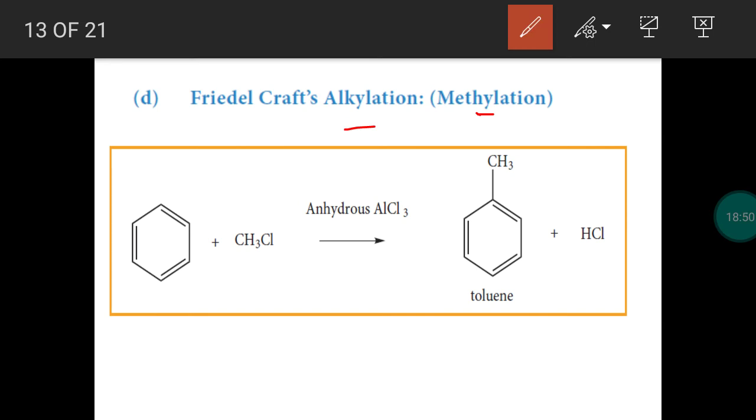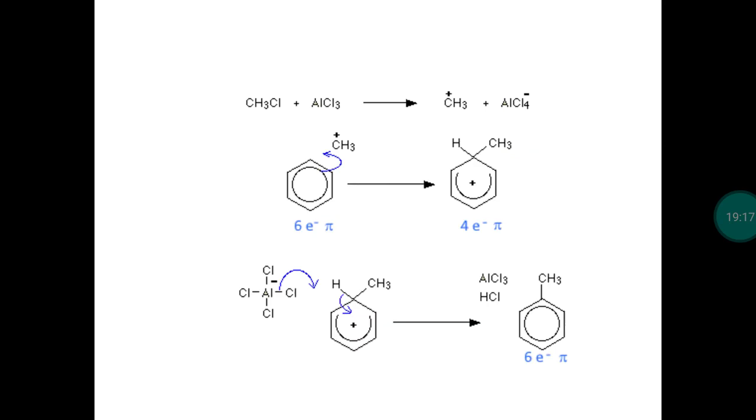Alkylation is a general word. It may be any one alkyl group: methyl, ethyl, N-propyl, isopropyl, whatever it may be. If a methyl group is utilized for substitution, it is called methylation. If an ethyl group is utilized, it is the ethylation process. So benzene will react with an alkyl halide. We can take methyl chloride in the presence of anhydrous aluminum chloride. We get methyl benzene, its other name is toluene, with the liberation of hydrochloric acid.